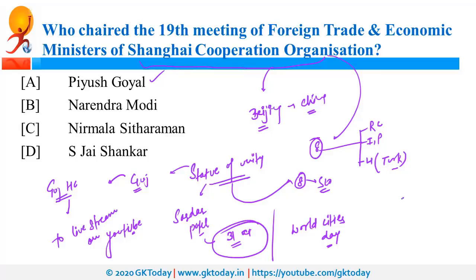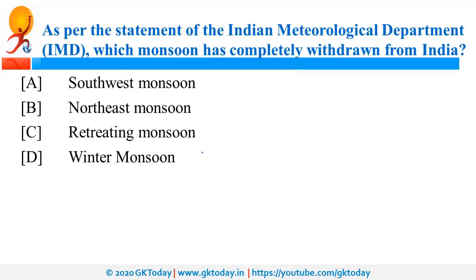On the other hand, 29th of October is celebrated as International Internet Day. 29th of October is also observed as Psoriasis Day. Next question is, as per the statement of IMD, which monsoon has completely withdrawn from India?